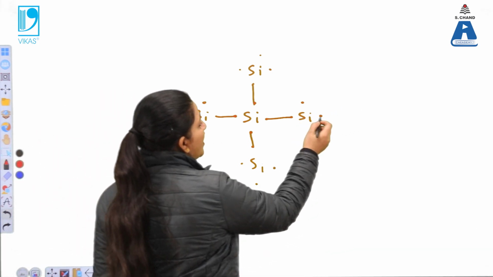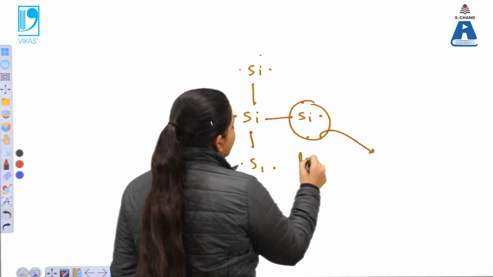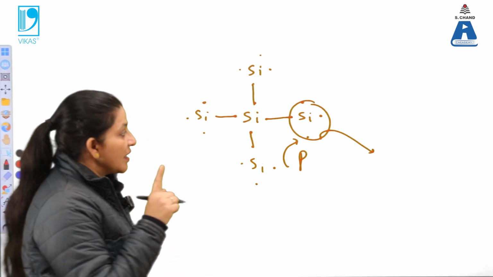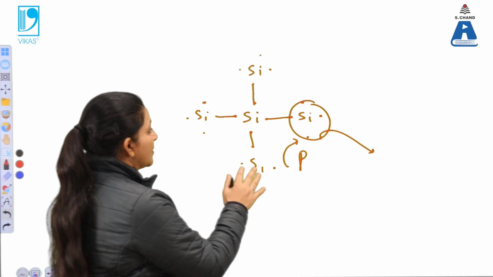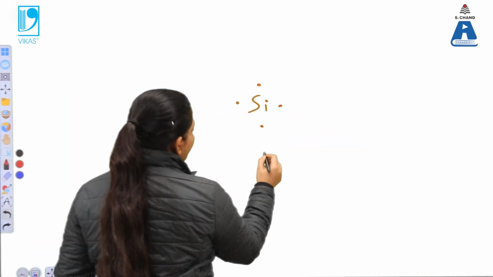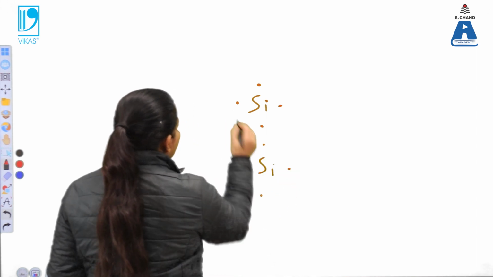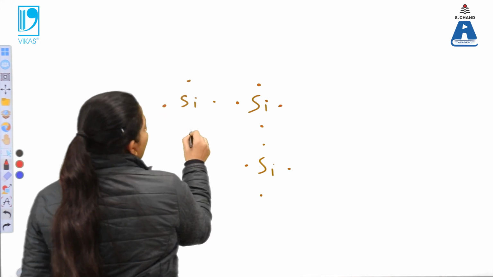Now next, when the material is doped with a pentavalent impurity, we have to remove this silicon and some pentavalent impurity is introduced in this case. Pentavalent means in the valence shell it must have 5 electrons. So when the pentavalent atom is there, these are the 4 electrons. So silicon is here. Let us remove the single silicon atom over here.